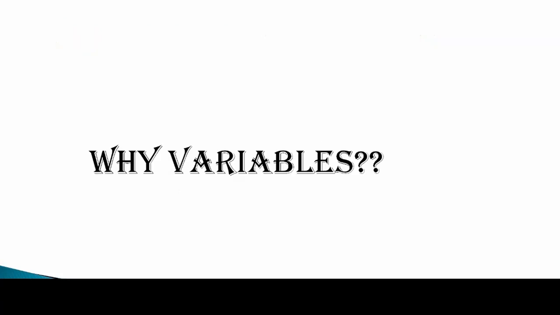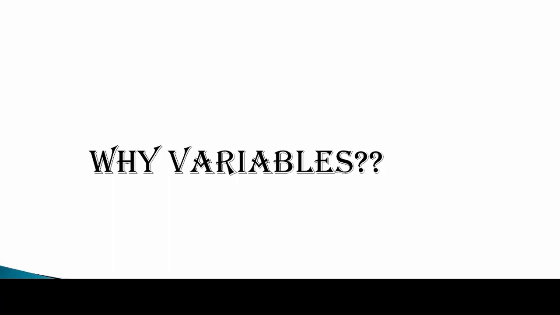Why variables? Why do we need to use the variable concept? Why do we need to name some value or information? Why do we need to use that name in our program? It's because if we use variables, it is easy to understand the program. The second thing is, if you want to use a large value in your program again and again, there may be a chance of typing mistakes and you may miss one or two digits and get wrong output.